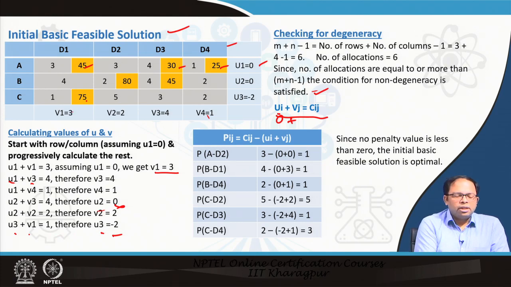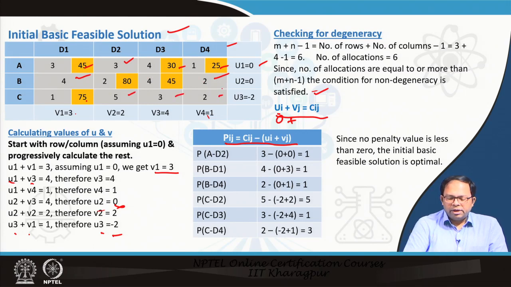So now that we know the u values and the v values, using this particular formula for determining penalty for the non-allocated cells, Pij, we can estimate the penalty for this cell, this cell, this cell, this and this. When we have done that, we see all of them are positive values. That means there is no penalty value less than 0. So the initial basic feasible solution is the optimal solution. So we can accept this as the optimal solution.